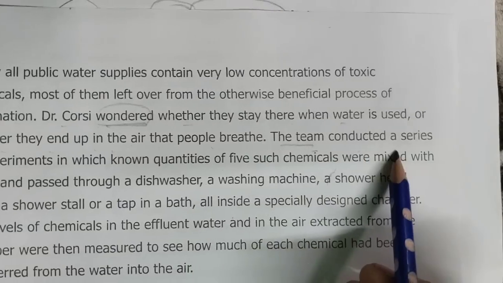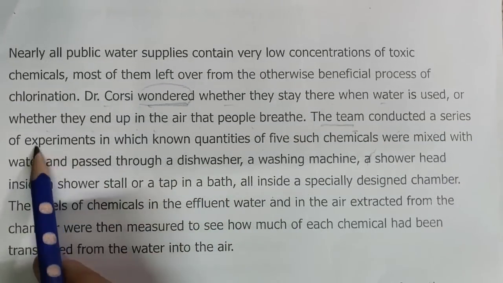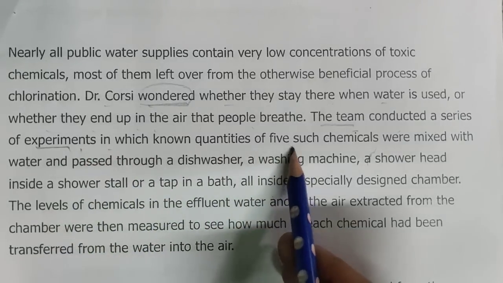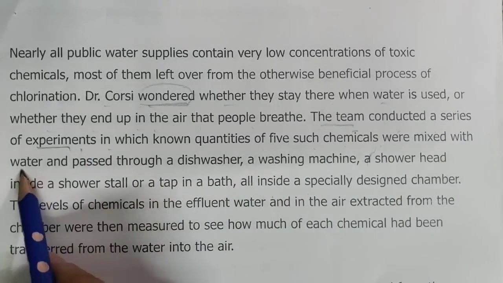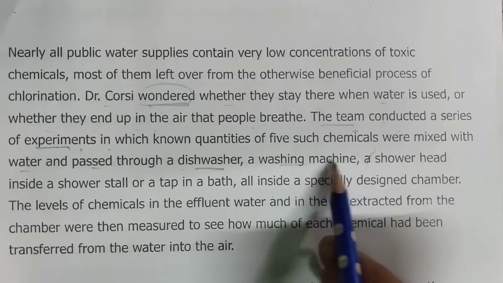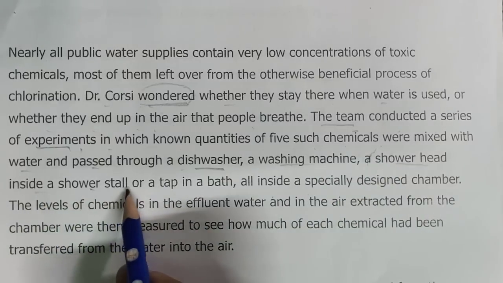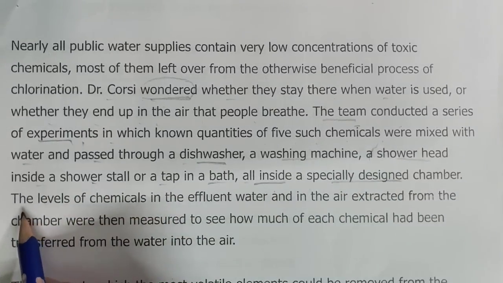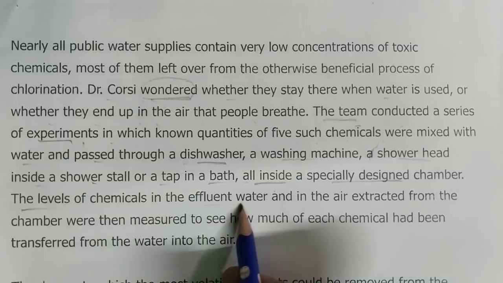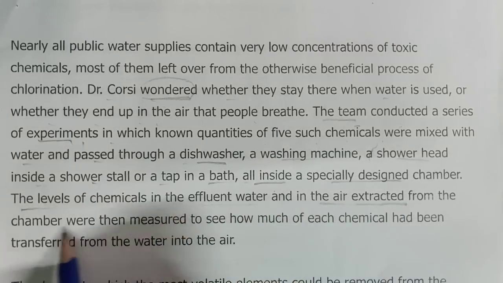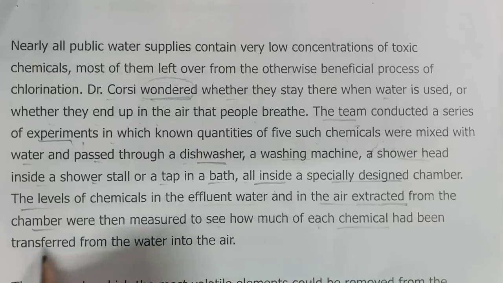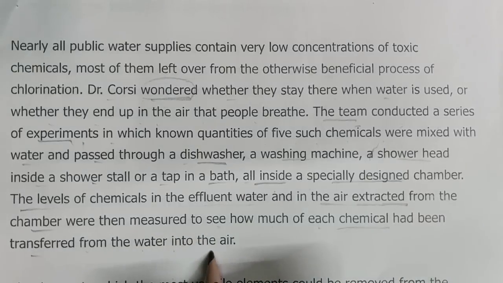So the team conducted a series of experiments. This is the location of the question, in which known quantities of 5 such chemicals were mixed with water and passed through a dishwasher, washing machine, shower head, or tap in a bath, all inside a specially designed chamber. The levels of chemicals in the effluent water and in the air extracted from the chamber were then measured to see how much of each chemical had been transferred from the water into the air.